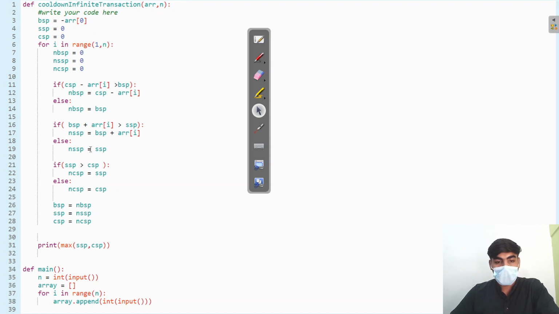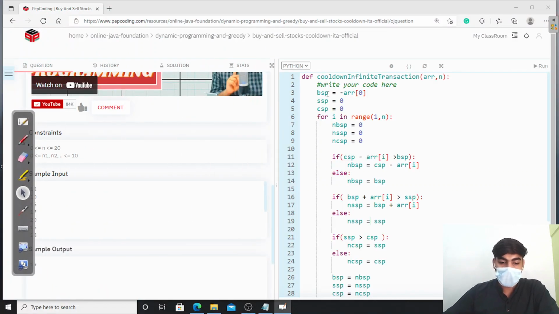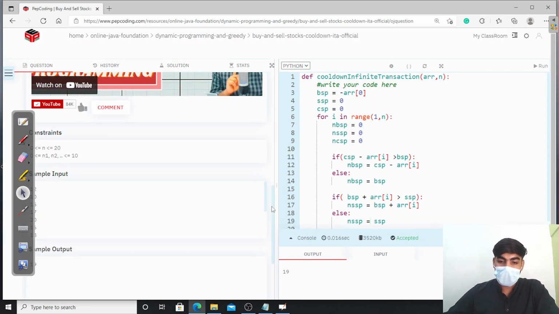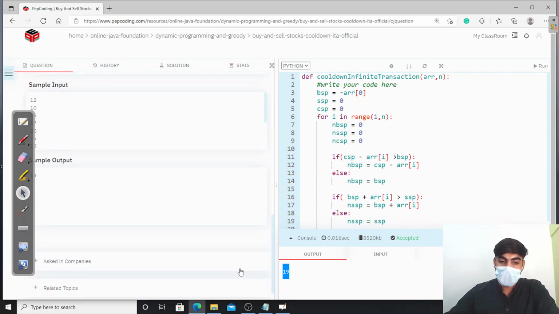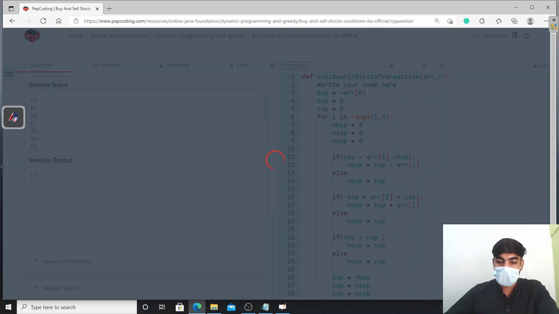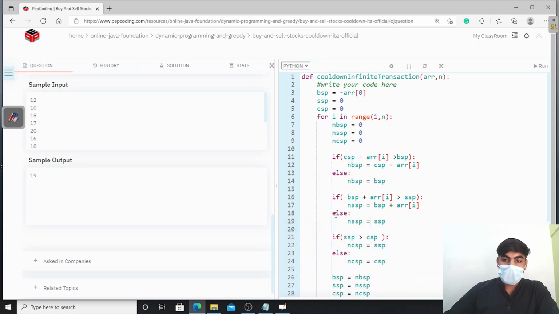Now let's try to compile it. Is there any error or does it run successfully? You can see we get 19 as the output, which is what we want. We have to find out the maximum profit by doing infinite transactions, and the sample output for the given input is 19, and we get the same. So let's try to submit it. We get 10 out of 10, so it submits successfully. That's all about the video.